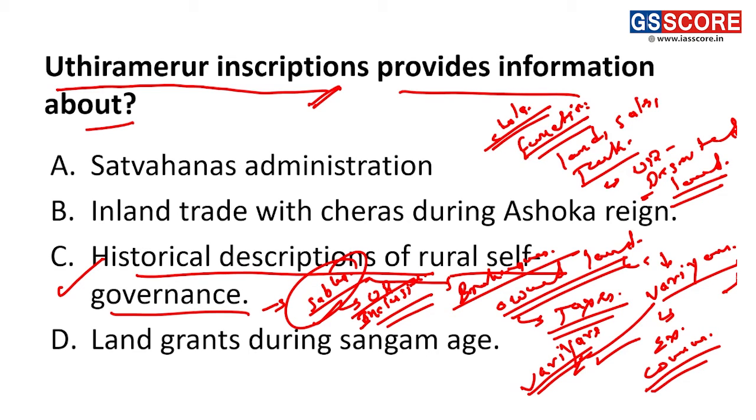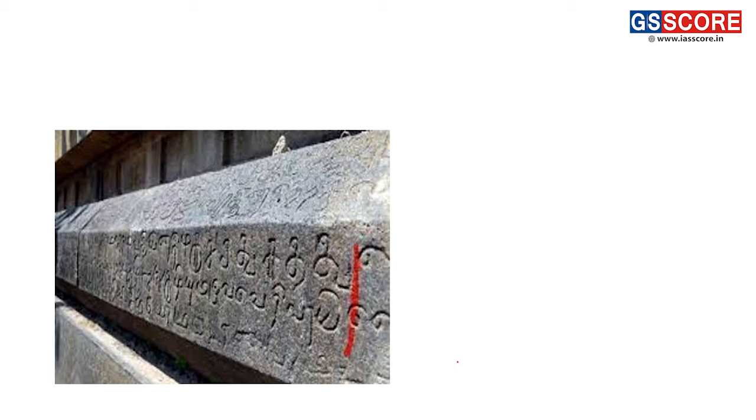Fine. And this can be attributed to the reign of Chola king Parantaka I, who was the Chola king during 907 to 955 AD. So during these times, this Uthiramerur inscription mentions that there were Varyams and Varyar officers subordinate to Sabha. The next thing I would like to show is the Uthiramerur inscription which has been found, and which shows the rural self-government and historical descriptions of the local self-governance. Fine, let's move on to the next question.